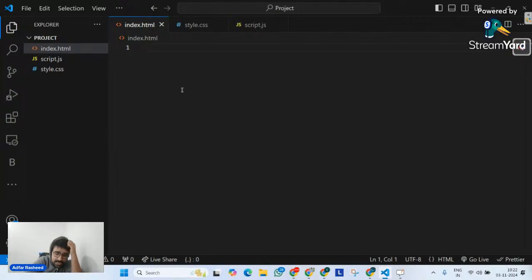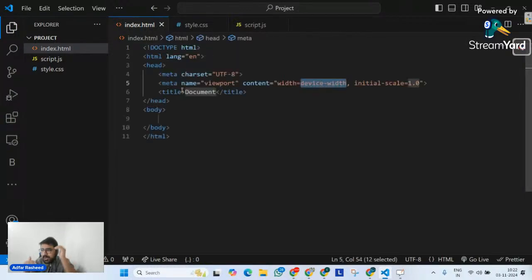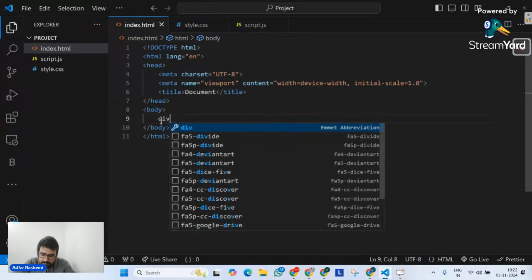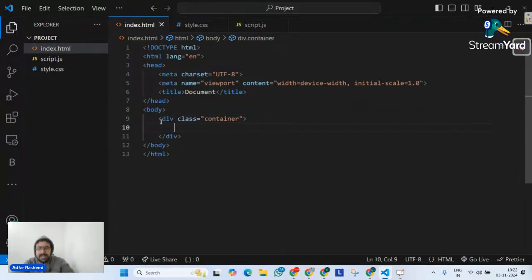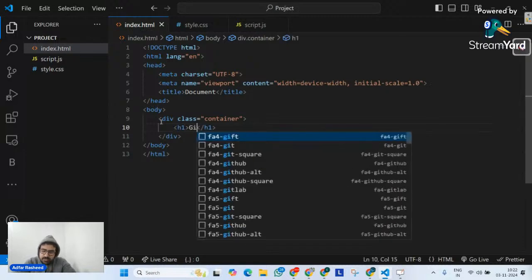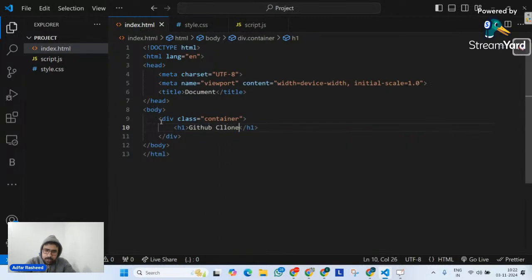Which means over here I will first of all create the website. I will try to understand what exactly I need. Let me create a div with a class called container, because maybe I might implement some CSS on it. After that, I'm going to give an h1, and that h1 will have some text. Let's say GitHub clone. Done. Although I'm not creating any GitHub clone, I'm just putting this headline. It's simply some limited functionalities. I'm just trying to make you understand what the different functionalities are and how we can implement them.